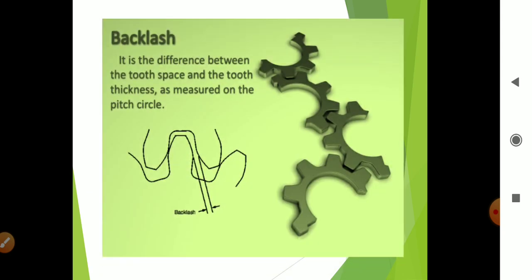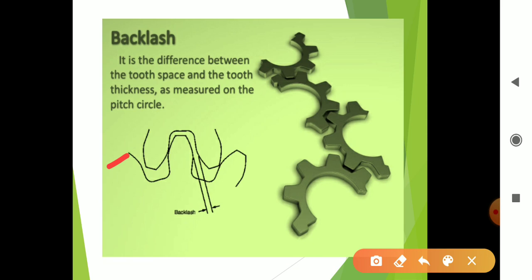Now backlash. This is a very important terminology, or a very important property of the gear, and a terminology used in all gears. Backlash is the difference between tooth space and tooth thickness as measured on the pitch circle. Theoretically, backlash will be 0. First, let us see the backlash.